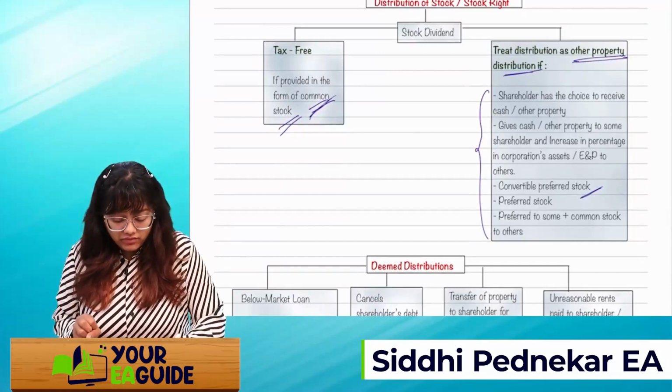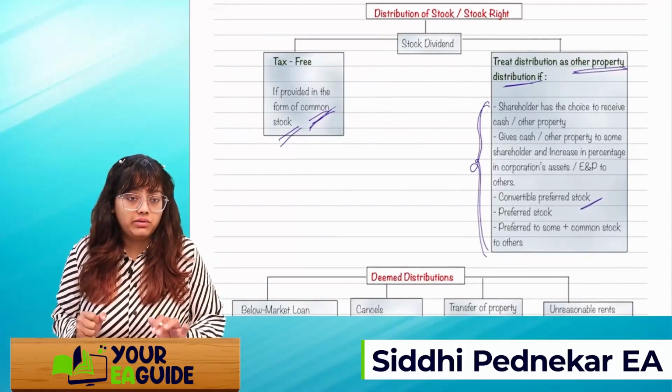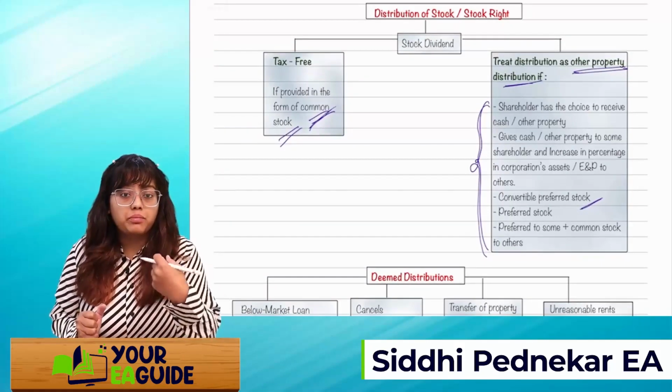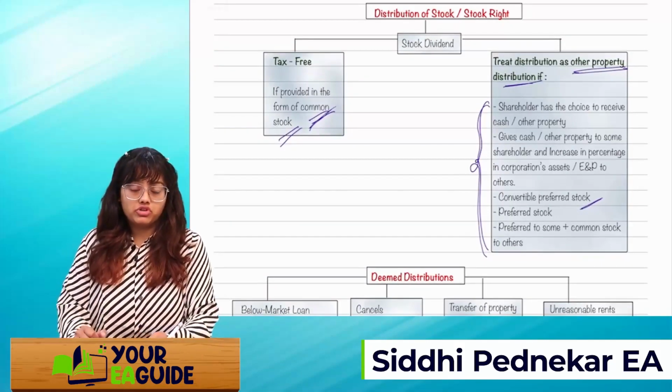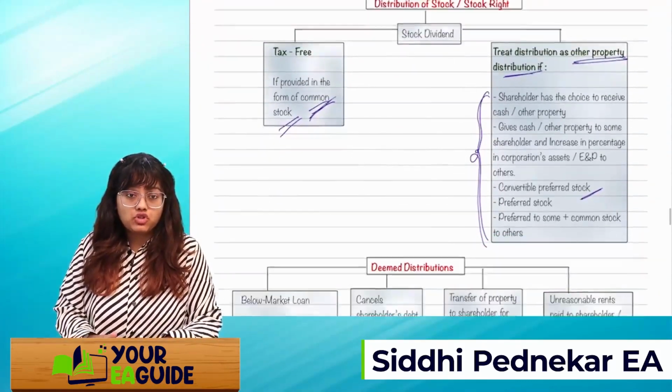So if any of these scenarios is there, then the whole amount will not be tax-free, but it will be considered as if other property has been distributed by the corporation. Got it, guys? This is about distribution of stock and stock rights.